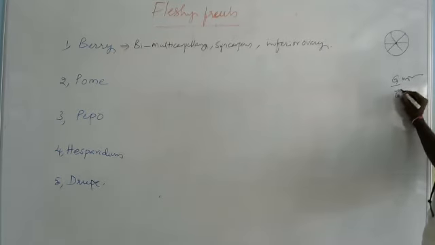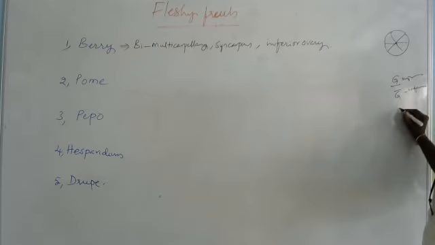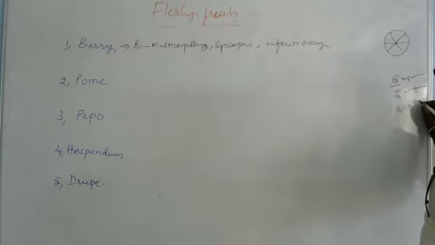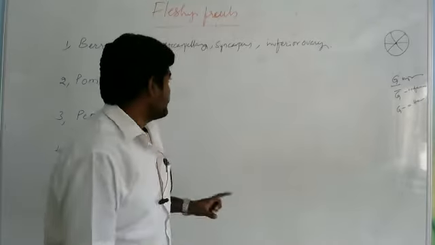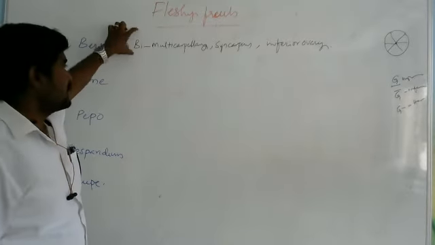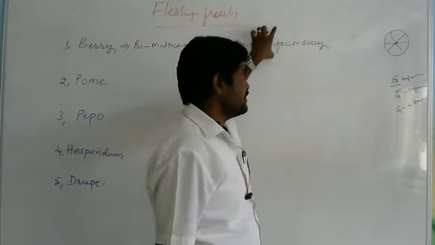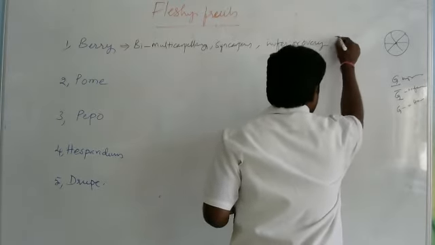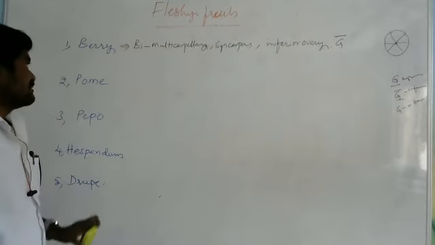If you put the line above the G, it is an inferior ovary. If we put the line like this, it is called a half superior or half inferior ovary. So here in berry, the type of ovary is bi- or multicarpellary syncarpous inferior ovary. That means we can put the line above the G, okay? Right.